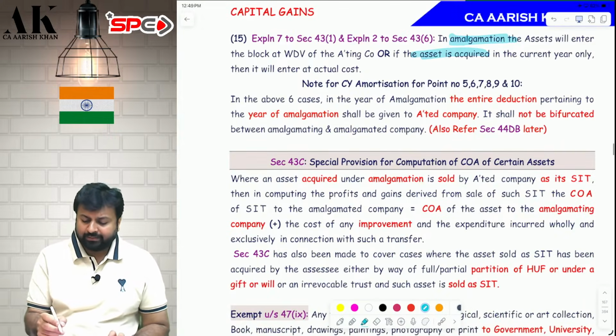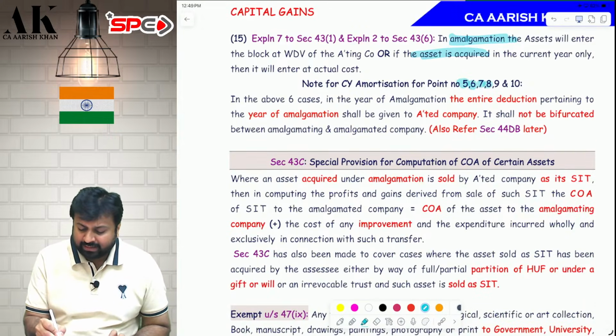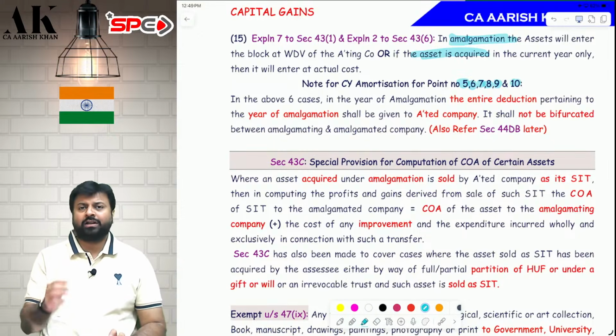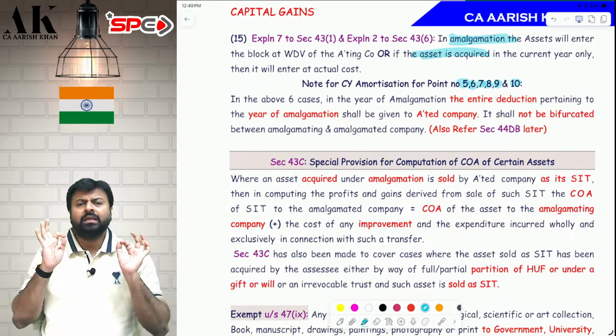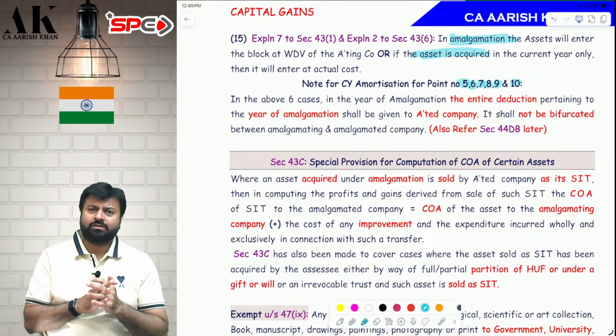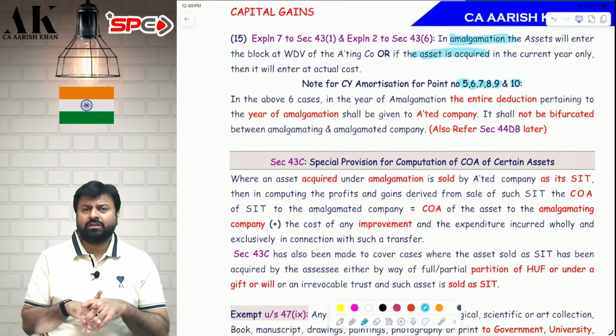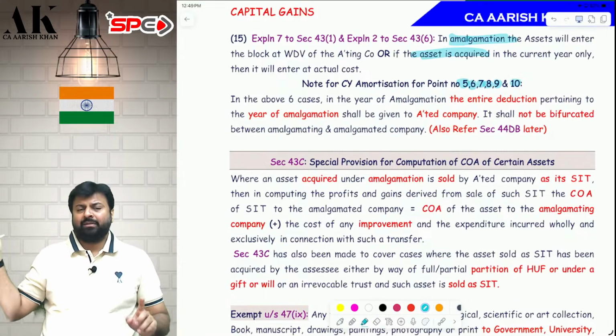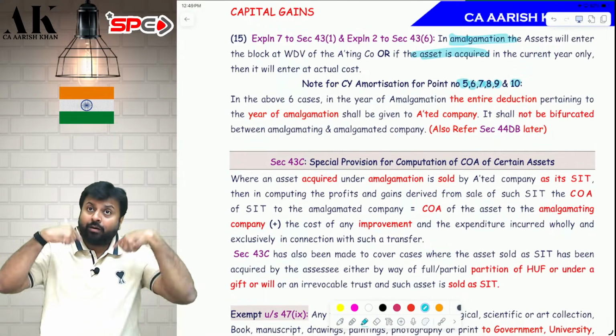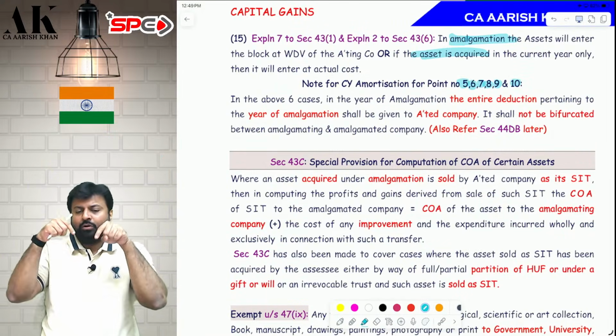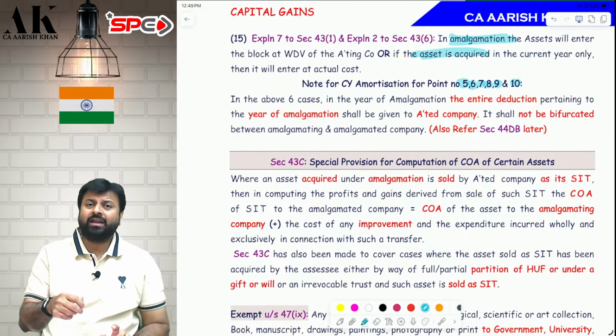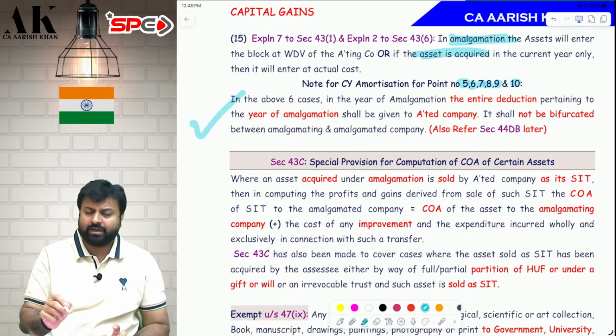Now, one common point which is given under point numbers 5, 6, 7, 8, 9, 10. What are these 6 points? Check. These 6 points are nothing but amortization. So, in case of amortization, the doubt will come. Till last year, the amalgamating company will claim. From next year, the amalgamated company will claim. Who will claim in the current year? In the current year, the entire amount will be claimed by the amalgamated company.